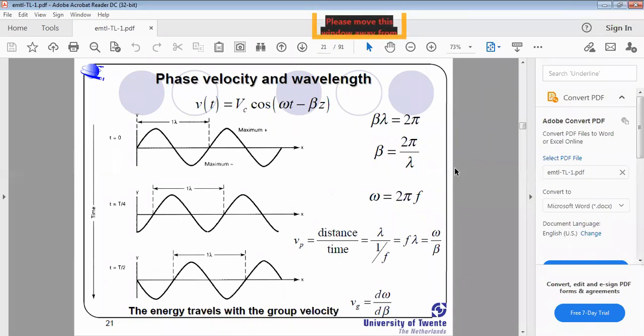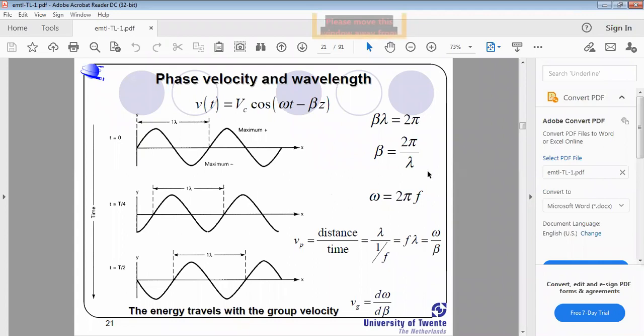Generally, what is meant by beta? Beta is nothing but the propagation constant, or simply, beta is also called the wave number. What is it called? Wave number. Remember that point, it is also important from a competitive exam point of view. Beta is also called wave number.